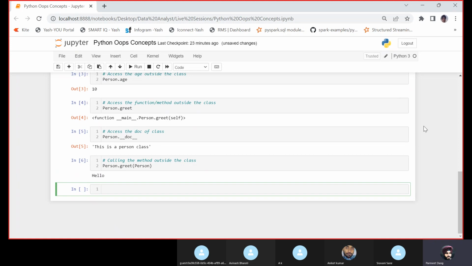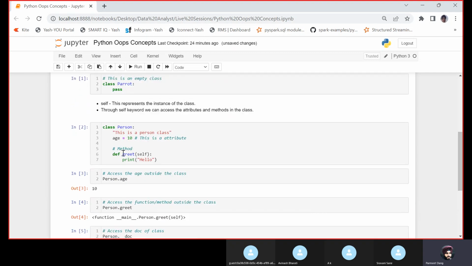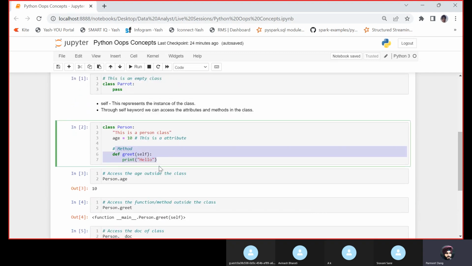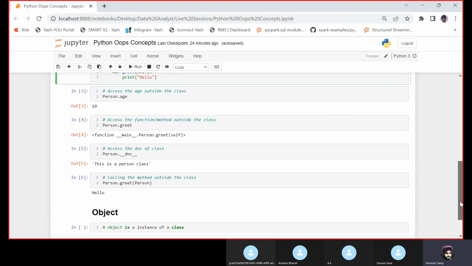Now let us understand what an object is. If this is a class, then what is an object? An object is an instance of a class. Using an object we can access the attributes and the methods. This could be behavior, and these are the attributes. Using an object I can access the attributes and the behavior of the class.